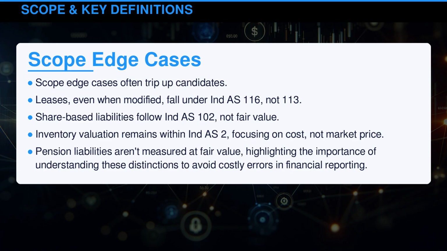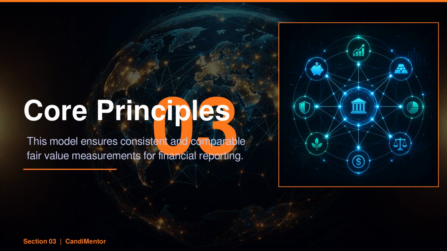Scope edge cases often trip up candidates. Leases, even when modified, fall under Indian Accounting Standard 116, not 113. Share-based liabilities follow Indian Accounting Standard 102, not fair value. Inventory valuation remains within Indian Accounting Standard 2, focusing on cost, not market price. Pension liabilities aren't measured at fair value, highlighting the importance of understanding these distinctions to avoid costly errors in financial reporting.